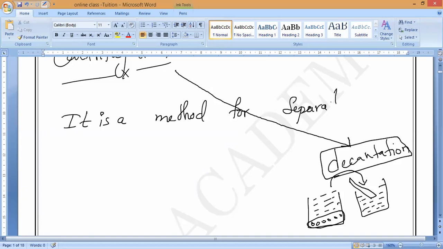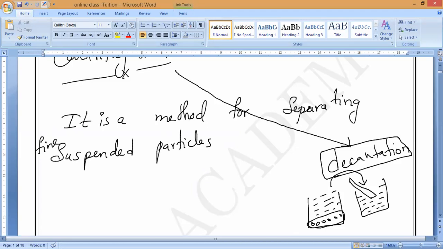separating fine suspended particles of a substance from a liquid by using the principle of spinning or rotating.